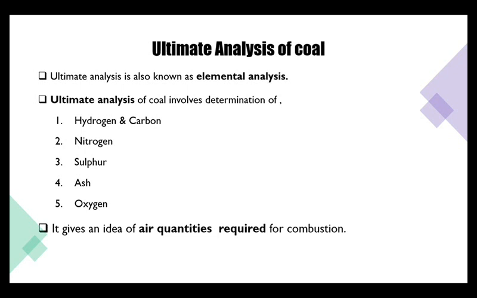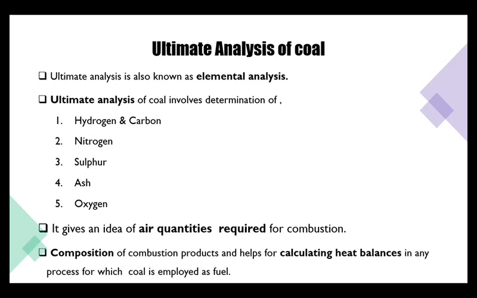For example, if coal is used for a particular purpose, we need to supply oxygen. If you want to know how much oxygen or air quantity is required, you should know how much hydrogen, carbon, sulfur and ash are present in it, and also oxygen. At the same time, if you want to do a certain process for which you are using coal, how much heat is required for that particular purpose?